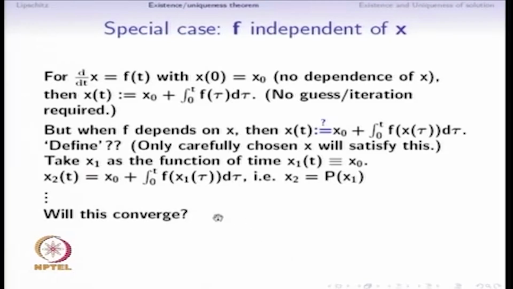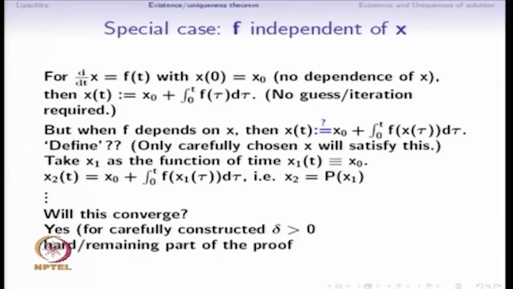So the question arises: will this converge? Will it converge to a solution? In other words, will it converge to a fixed point of the operator P? The answer is that it will converge for a carefully constructed delta that is strictly greater than 0, and for ensuring that this delta is strictly greater than 0 and that it exists, we will be using the locally Lipschitz property of f at the point x naught. This is the hard and remaining part of the proof, which we will proceed to do now.